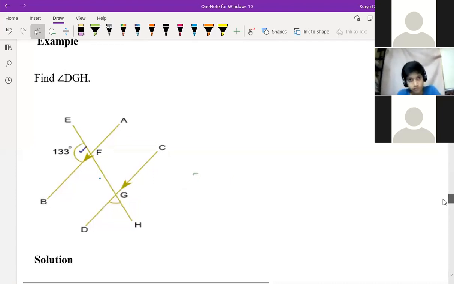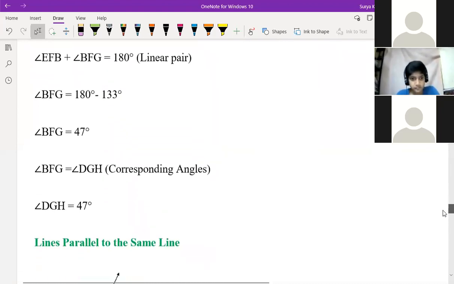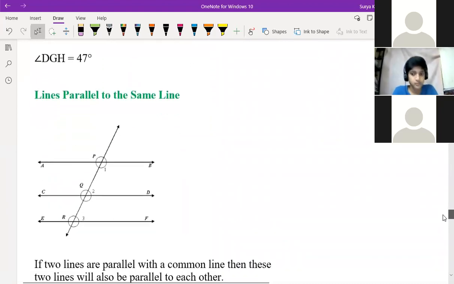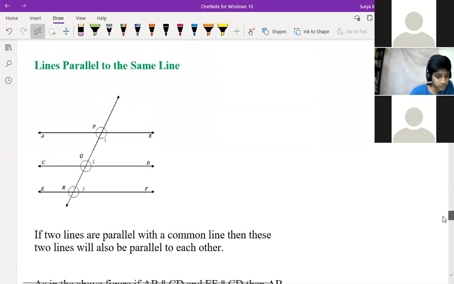Next. See, this is given that if two lines are parallel to a common line, then these two lines will be parallel to each other.